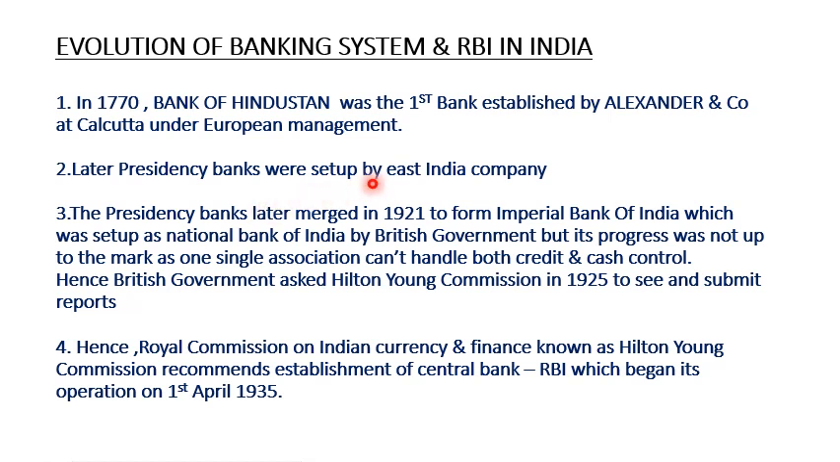Imperial Bank of India was called the National Bank of India by the British government in the year 1921. It was observed that one single bank cannot handle both cash and credit control. So hence, the British government set up the Royal Commission on Indian Currency and Finance, known as the Hilton Young Commission, in the year 1925 to check and submit reports. Post which Reserve Bank of India was set up on 1st April 1935. And this is how Reserve Bank of India was formed. Let's move to the next slide.